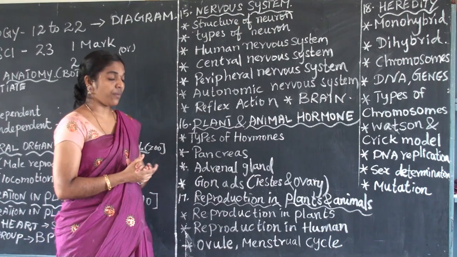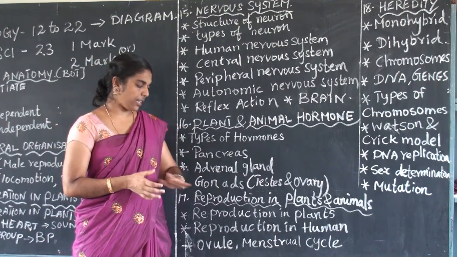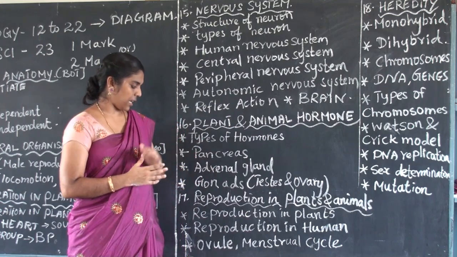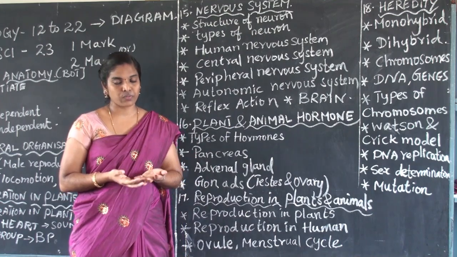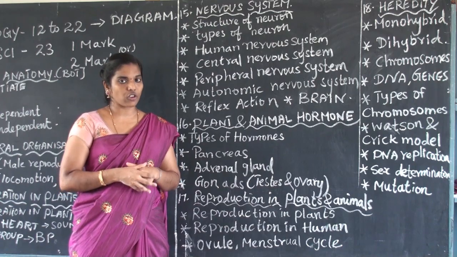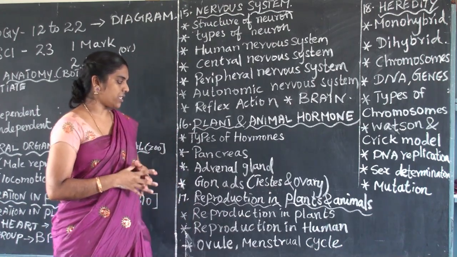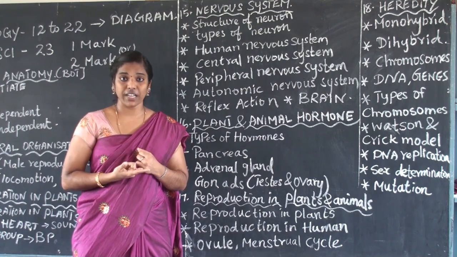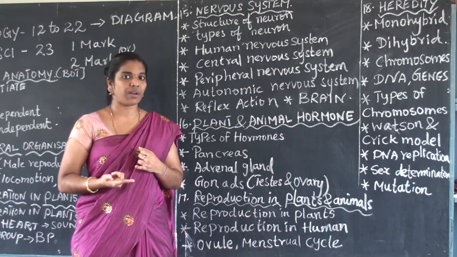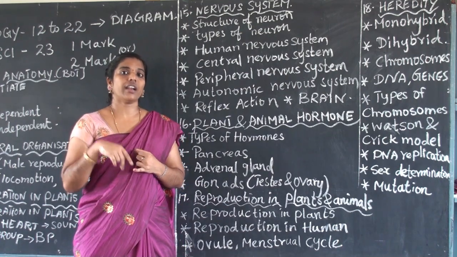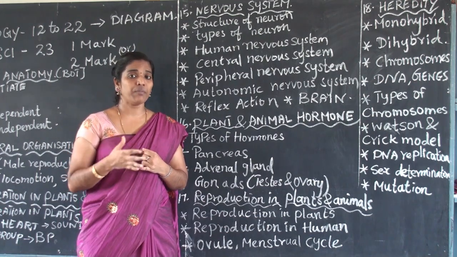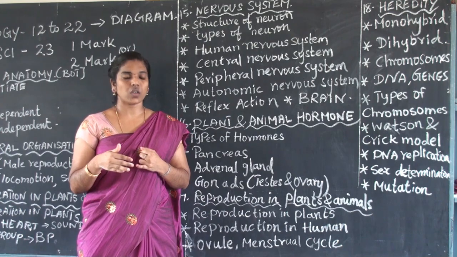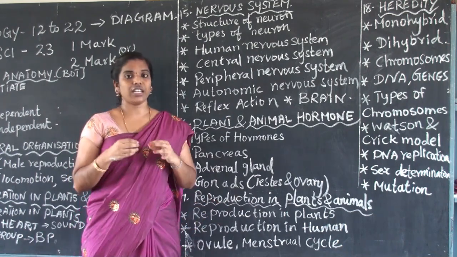And the next one is reproduction in plants and animals, and again it is biology. Reproduction takes place in plants and also in animals. The first topic is reproduction in plants: how it takes place, and pollination from one plant to another. Self-pollination, cross-pollination and many other pollinations are there, with advantages and disadvantages. That is reproduction in plants.